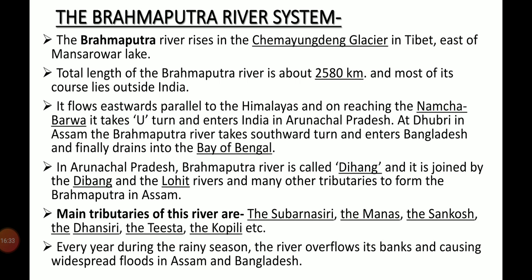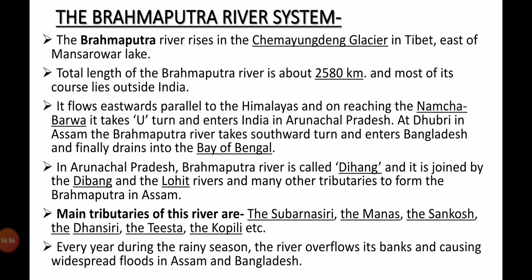In Tibet, the river carries a smaller volume of water and less silt as it is a cold and dry area. But in India, it passes through a region of high rainfall. Here, the river carries a large volume of water and a large volume of silt.